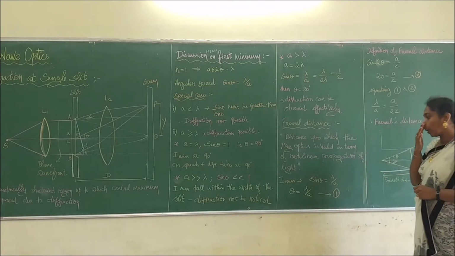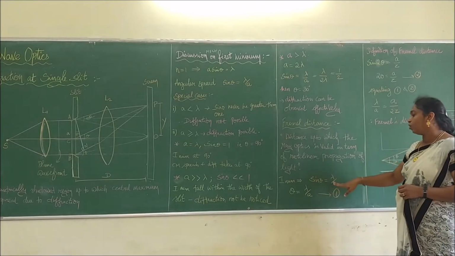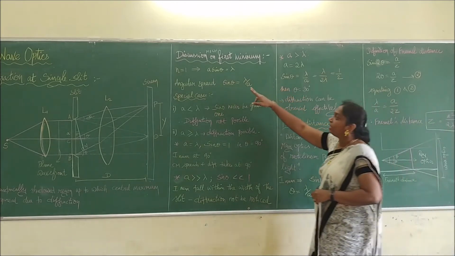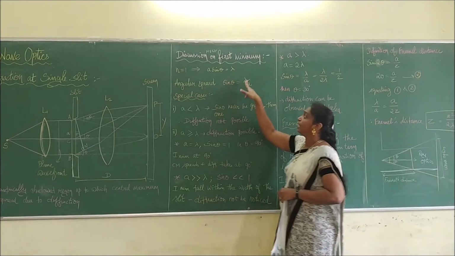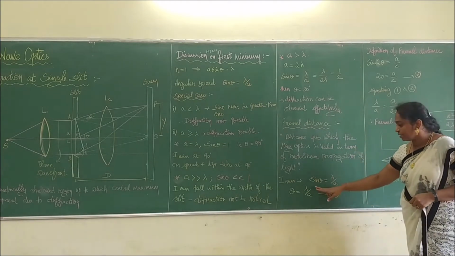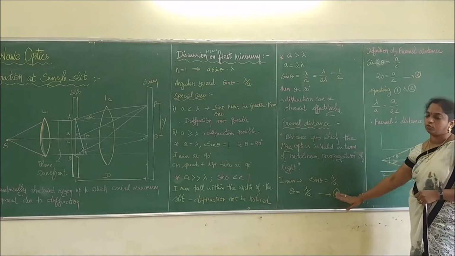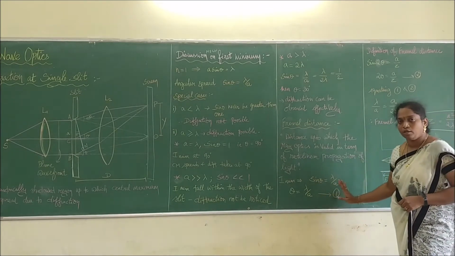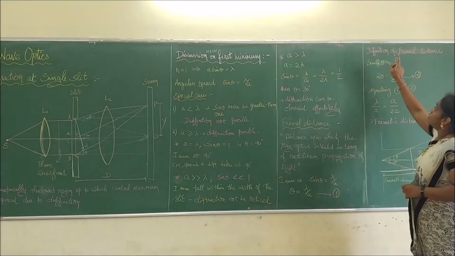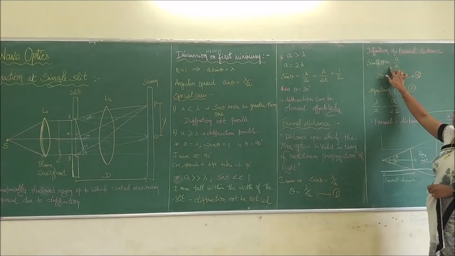Right. So first we take the first minimum condition. The first minimum condition is a sin theta equal to lambda. You know that. So sin theta equals lambda by a. Therefore, when the angle is very small, we write sin theta equal to theta. Therefore, theta will be equal to lambda by a. Let that be equation 1. We will represent the Fresnel distance as Z. From the definition of Fresnel distance, sin theta is equal to a by Z.